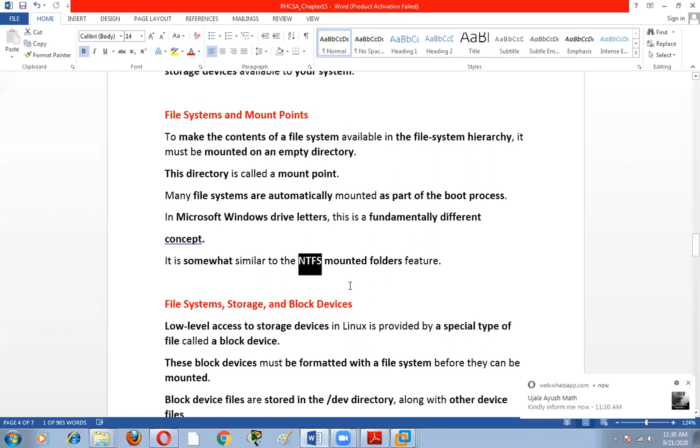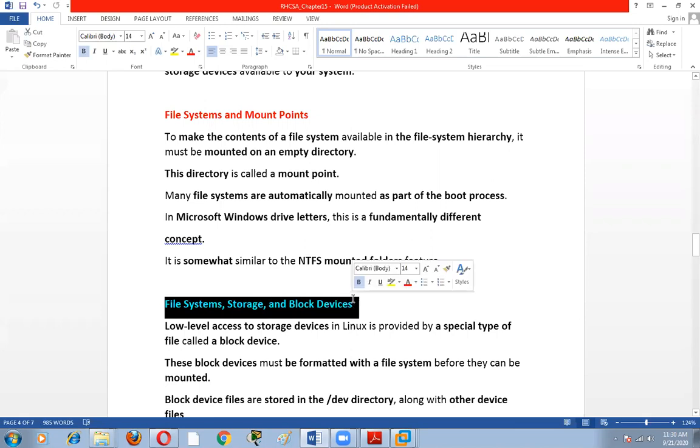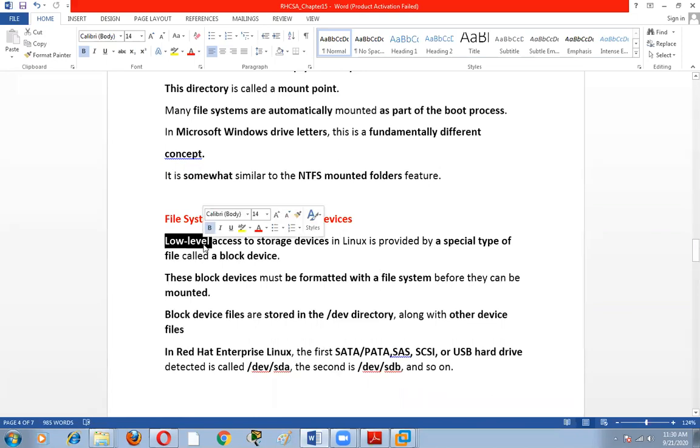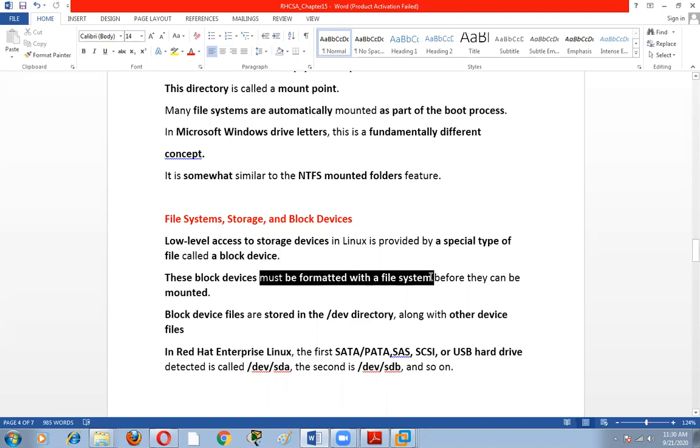So in Linux, we also require a file system. File system, storage and block devices. There are two types of formatting: low level formatting and high level formatting. We use high level formatting. In high level formatting, we define the file system. Every partition should be formatted with a file system. After defining the file system, we should also mount. Without mounting, we can't use it.